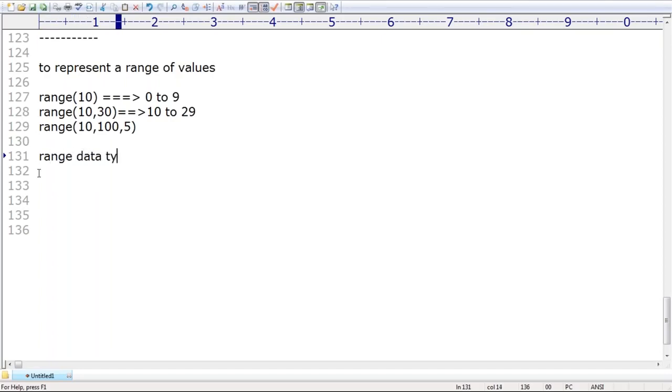Remember, once we create it, we are not allowed to change the content. Is it clear for all of you, right? Range data type is always immutable.